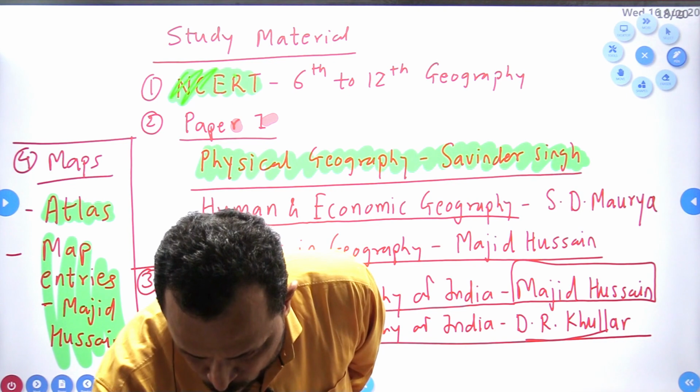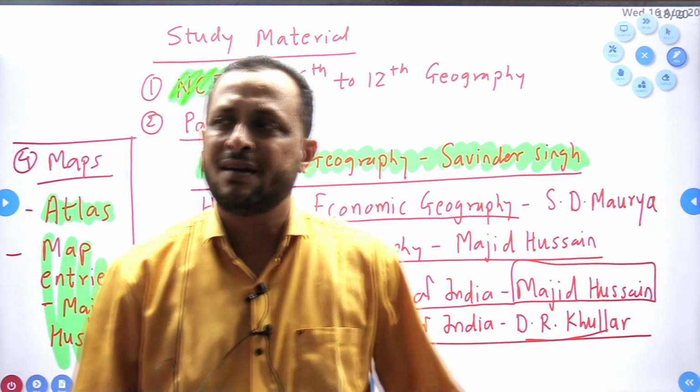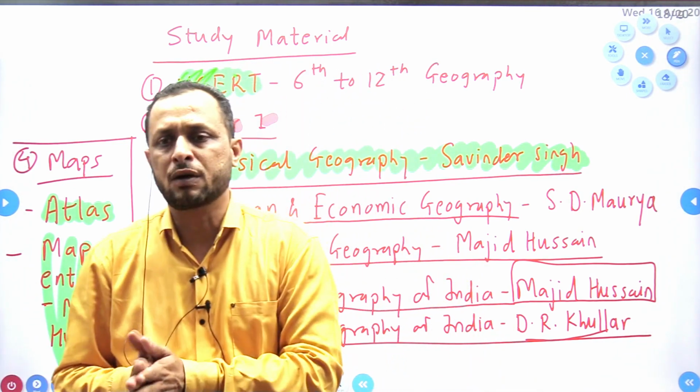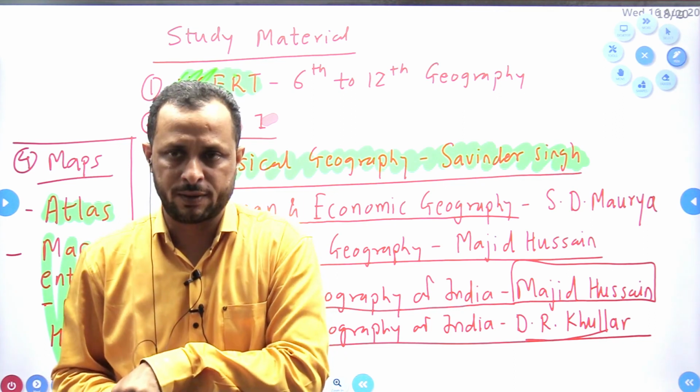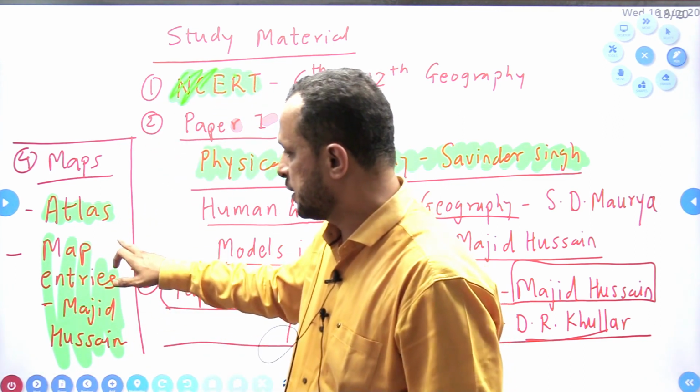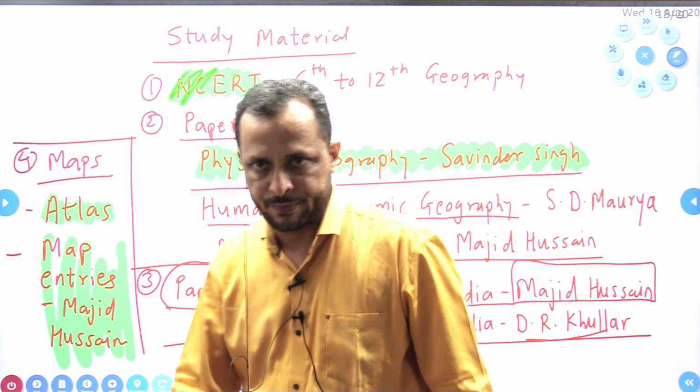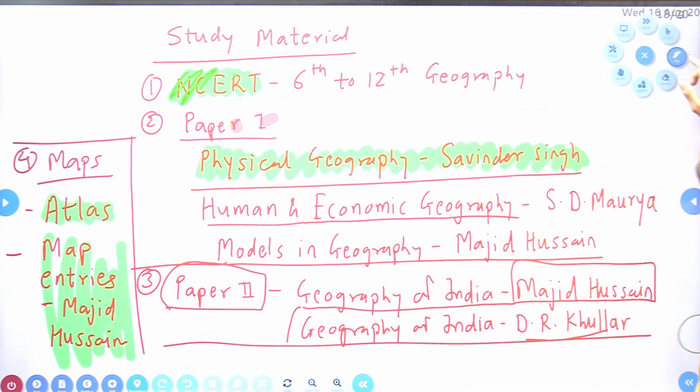There is one more book, Geography Through Maps by K. Siddharth, but that is more useful for GS geography. For our optional, this will be quite important. Is this clear?